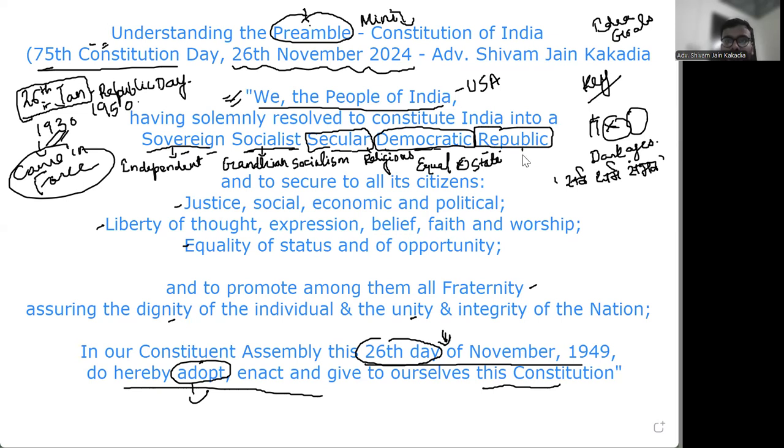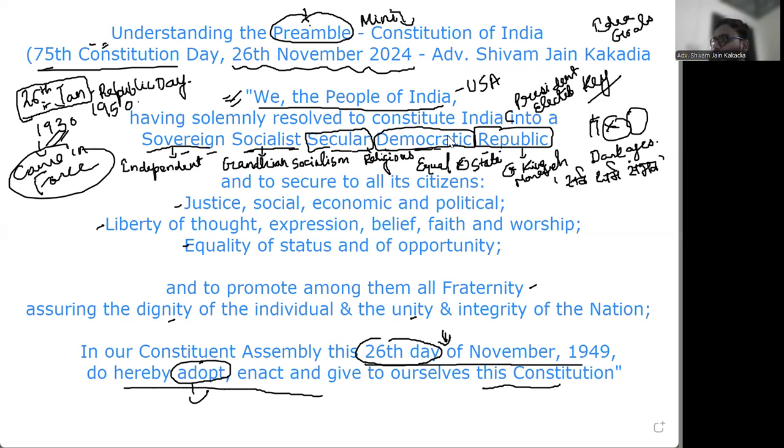And republic means that we don't have any king, like King Charles in England. We don't have any monarch. We have a president who is elected, and it can be any person. There is no bloodline that fits. Right? So, this is what these specific words mean. So it is a sovereign, socialist, secular, democratic, and republic state.